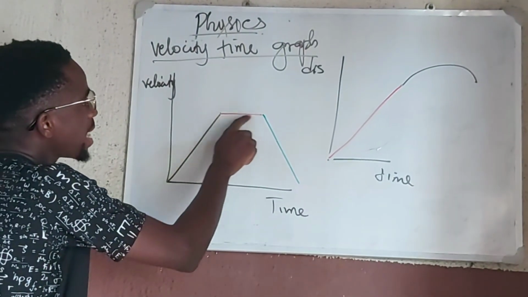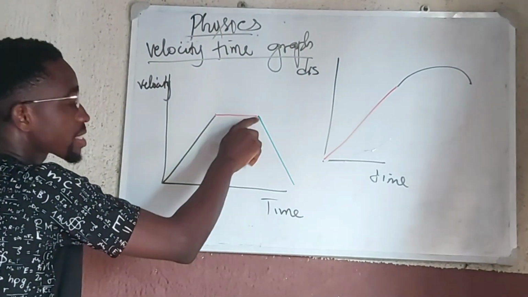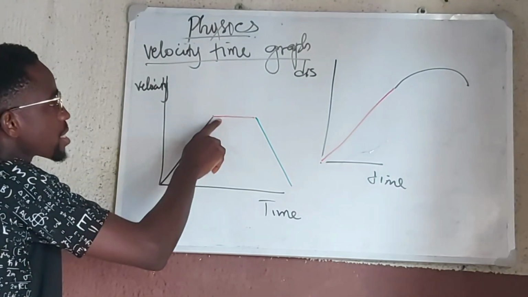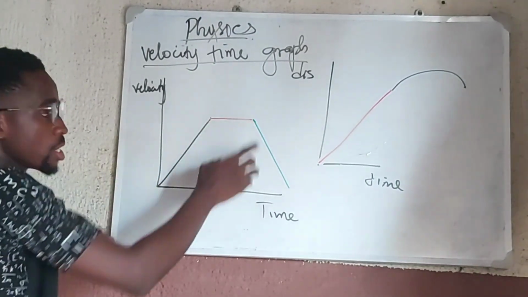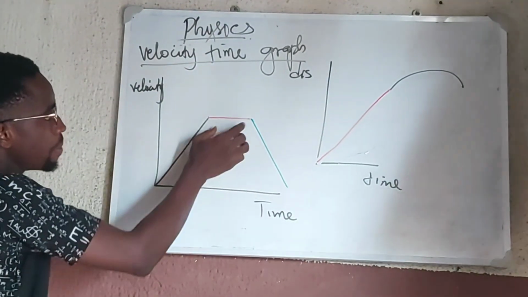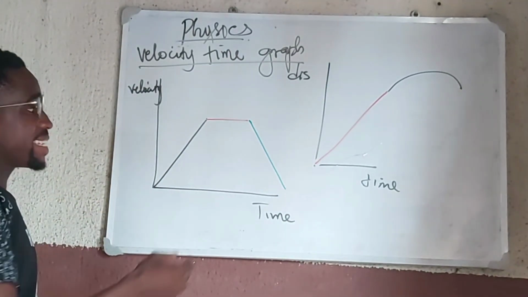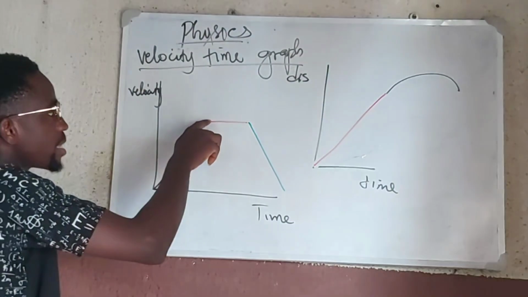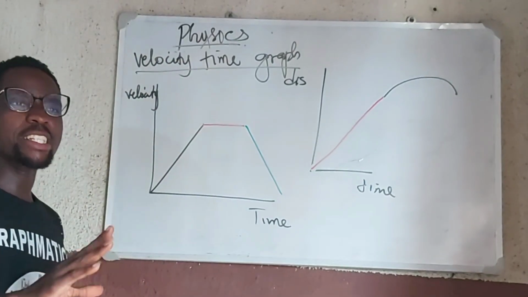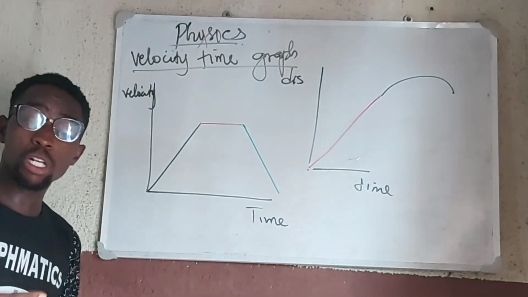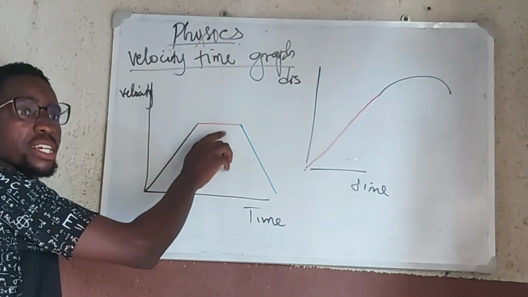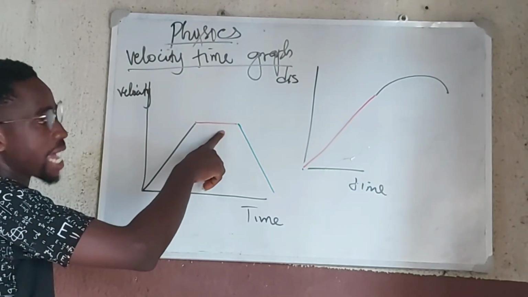Now for here, there is no change in velocity, so velocity is constant, which means that if I calculate my change in velocity, even though the time is changing, the change in velocity is the same. So what it implies is that there will be zero acceleration. So throughout this red portion, the body is not accelerating. In as much as the body is moving, it is not accelerating. So there is no net force acting on the body.